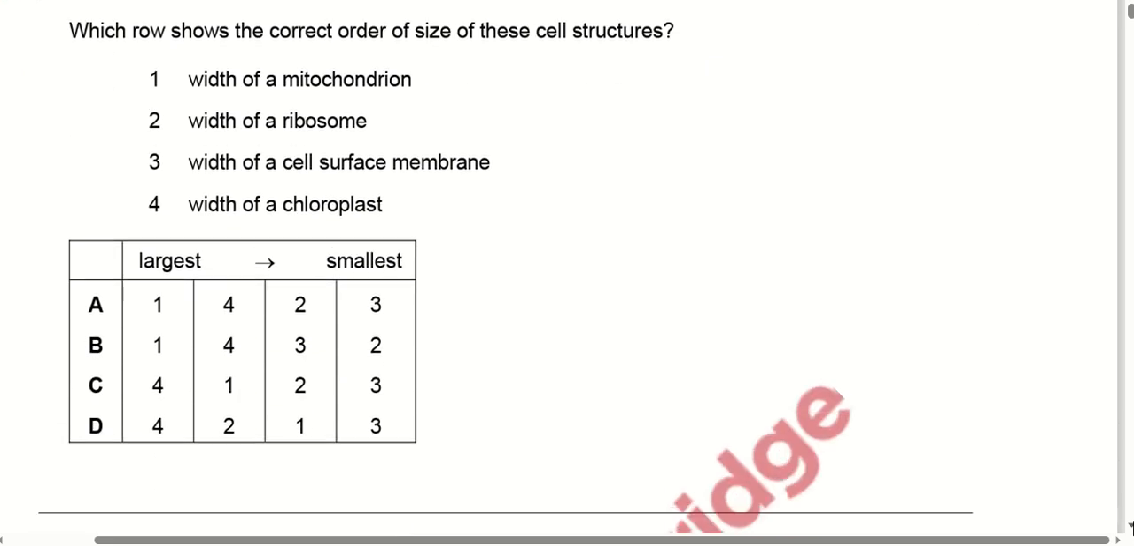Which row shows the correct order of the size of these cell structures? Mitochondria, ribosome, cell surface membrane, and the chloroplast. Whenever we view all these, we come to find that option number C is correct here, because the largest size is that of the chloroplast, then that of the mitochondria, and then ribosome, and then cell surface membrane.